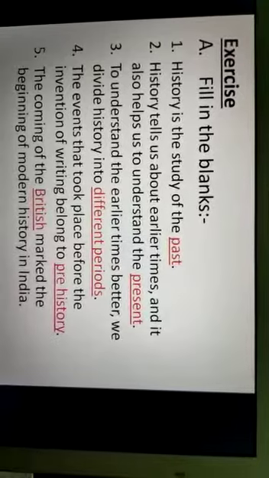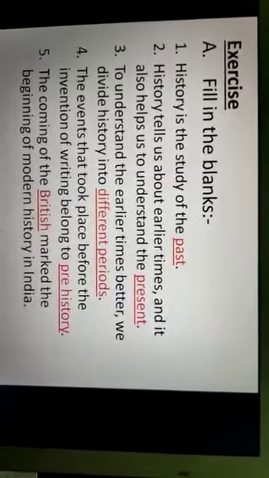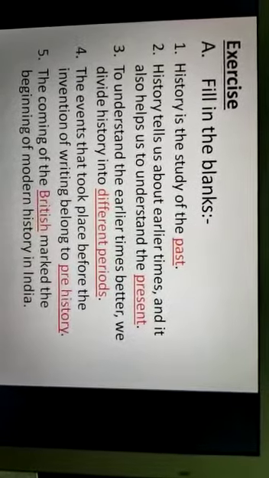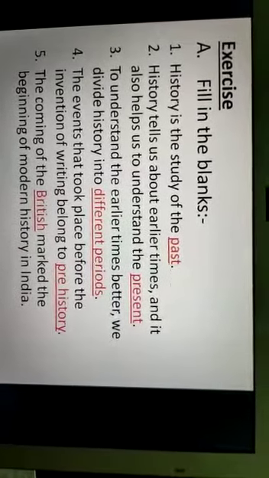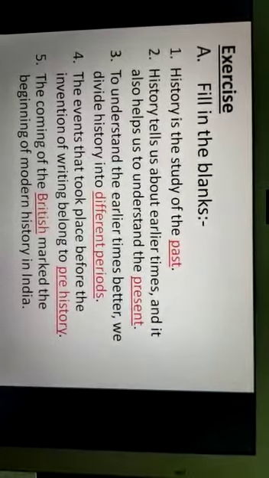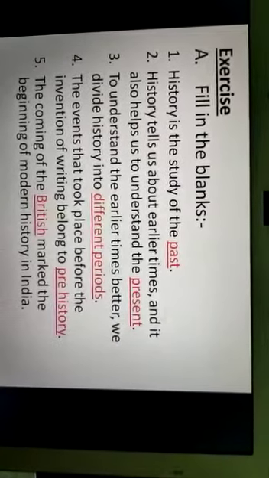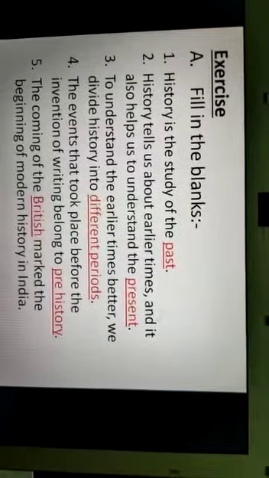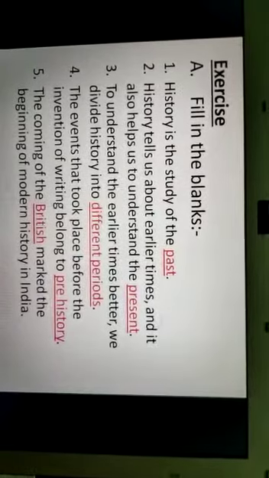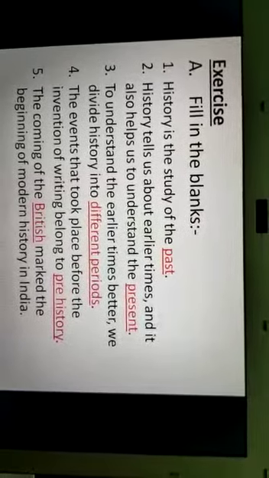Number 5. The coming of the dash marked the beginning of modern history in India. In the blank you have to write British. The coming of the British, B-R-I-T-I-S-H, British, marked the beginning of modern history in India.